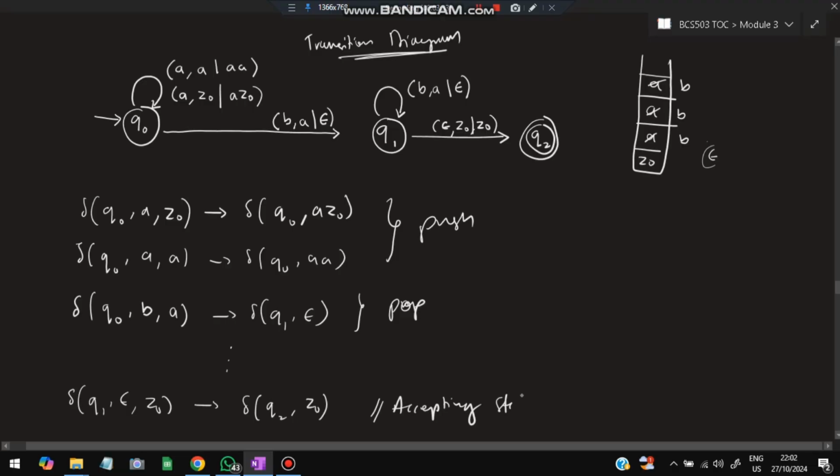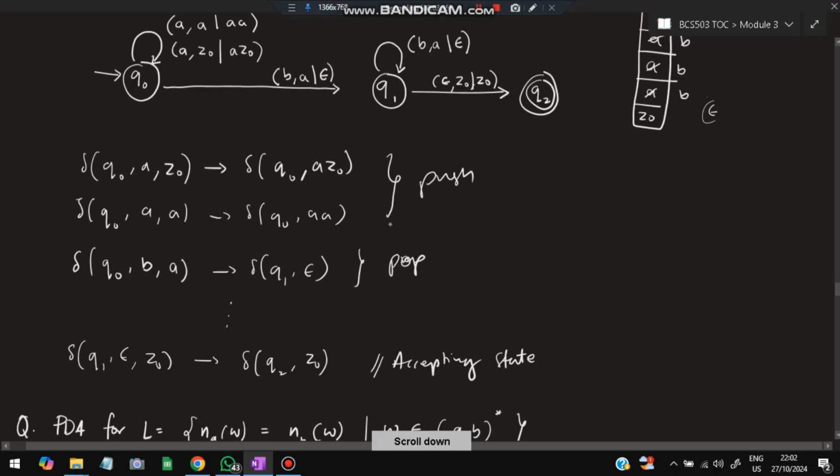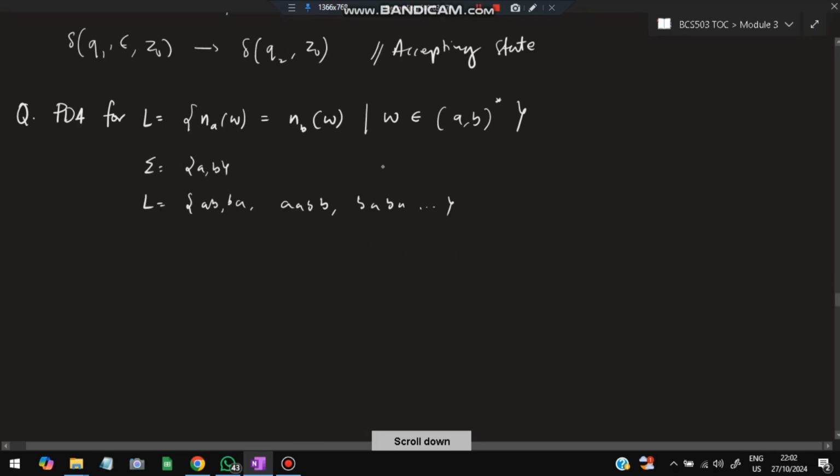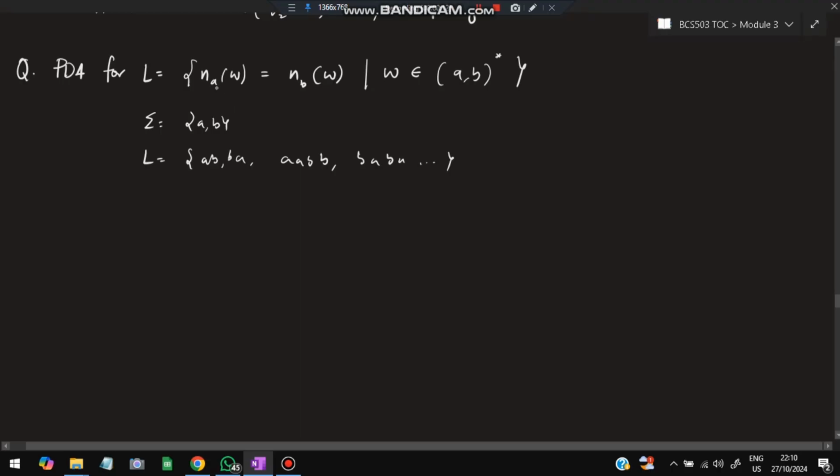Accepting state. Okay, this is how you solve the PDA questions. Let's discuss two more questions. The string we take, the number of A's in that string should be equal to the number of B's. How many A's are there? That many B's should be there. So the least string will be AB here.